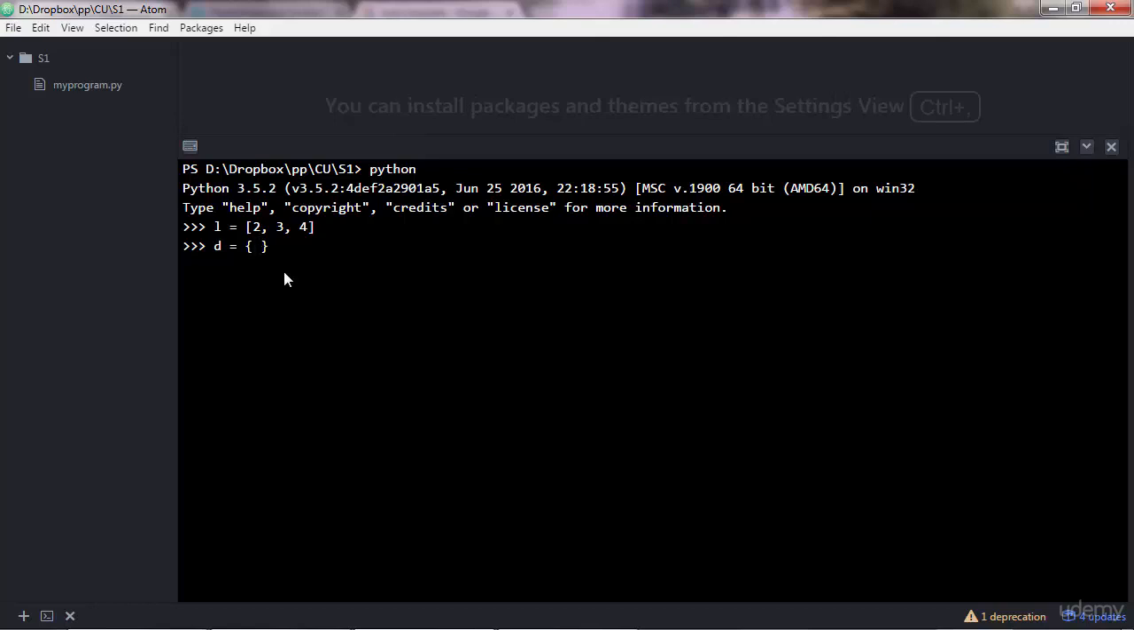Now the difference here with dictionaries is that instead of letting Python add default indexes for your items, you want to create those indexes yourself explicitly. So for dictionaries, you do something like this. Name, a colon, and then the item. Let me write another one. Surname, colon, and then the other item. And yeah, that's it. That's a dictionary.